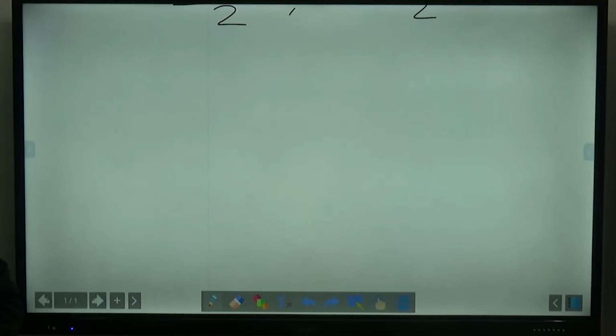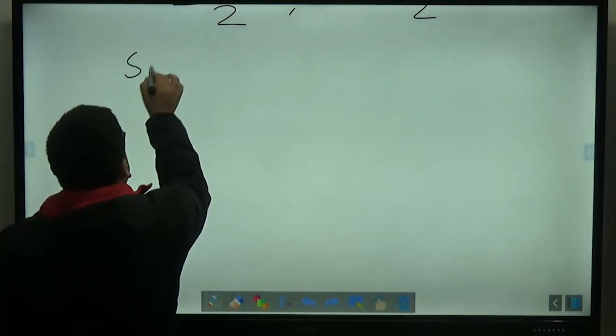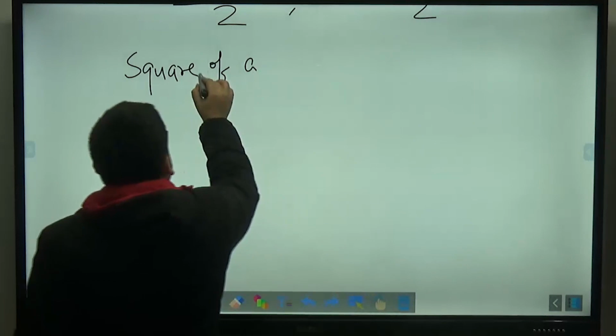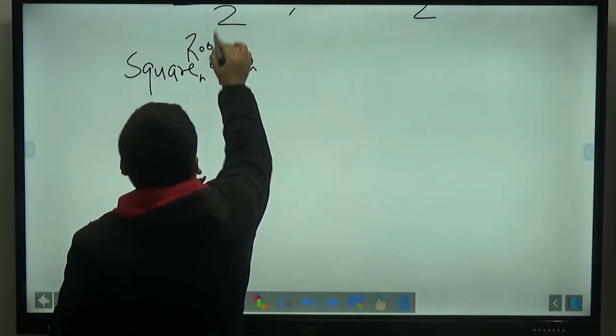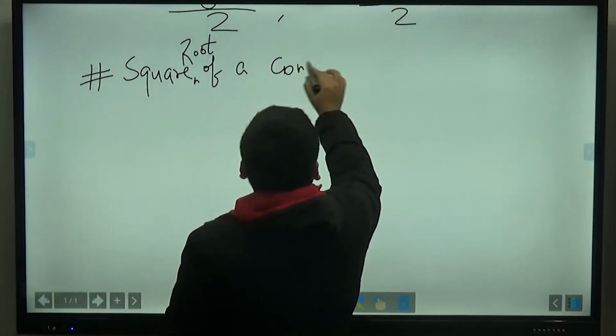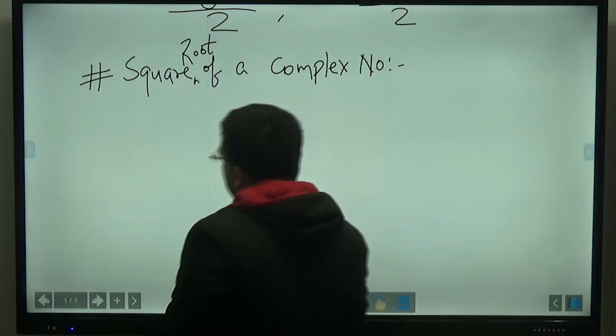After discussing the cube roots of unity, we discussed the square root of a complex number. How to find the square root of a complex number?